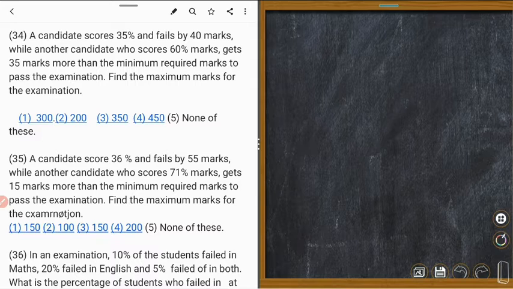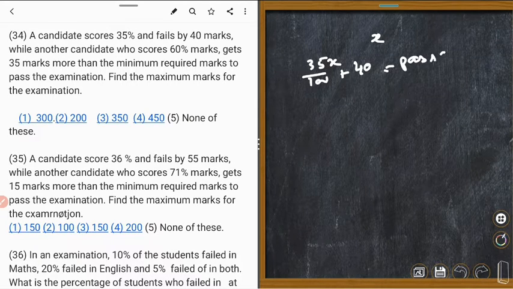That means the total mark is equal to x. A candidate scores 35% and fails by 40. That means 35 by 100 x plus 40 is equal to the pass mark.